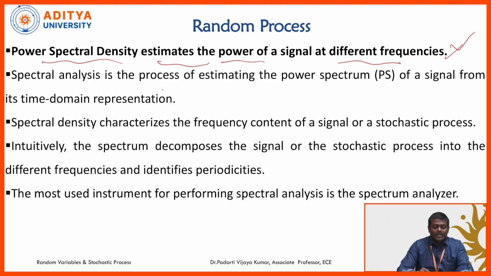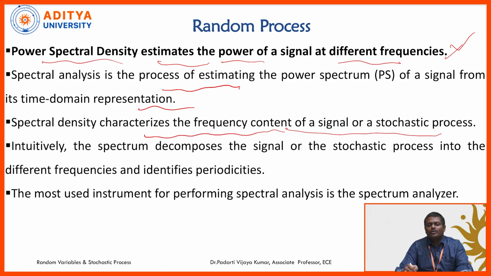Spectral analysis is a process of estimating the power spectrum from its time domain representation. From the temporal characteristics we can get the spectral characteristics just by applying Fourier transform. We will see the relations in the coming topics. The spectral density characteristics give you the frequency content of the random process or stochastic process.